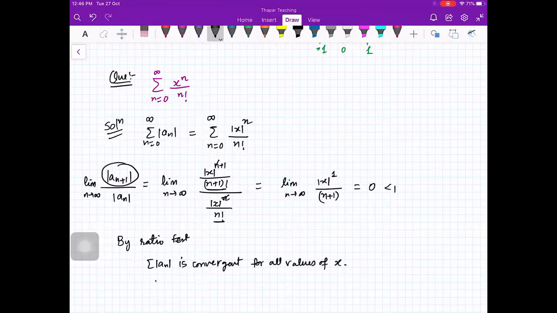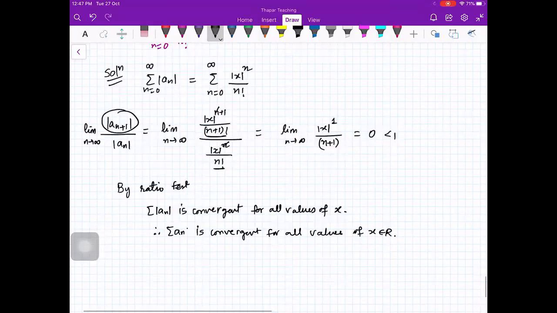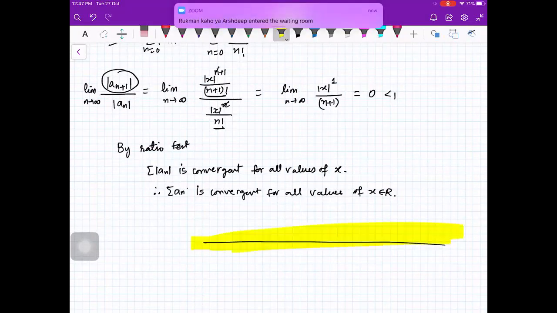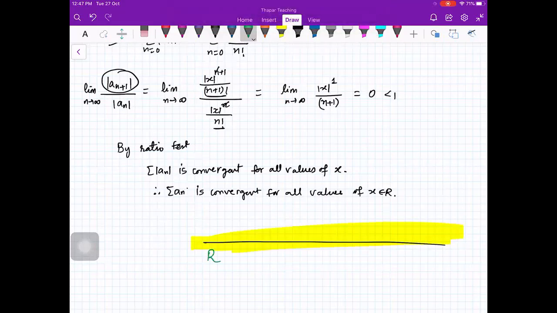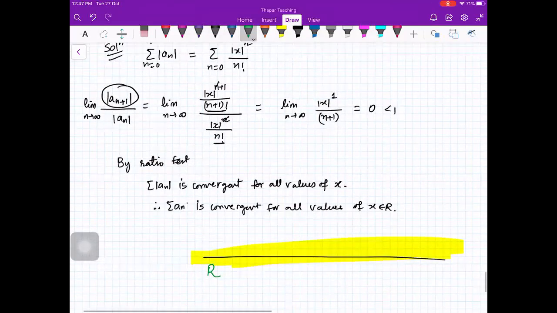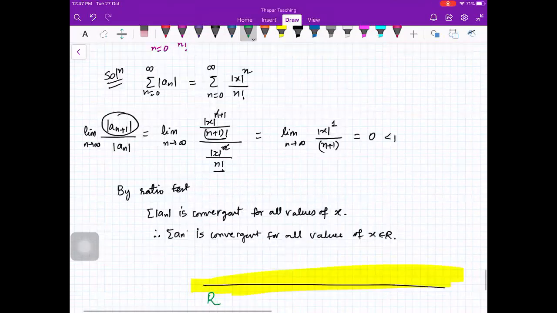Okay, so therefore the original series is convergent for all values of x. It means that your convergence region is the whole real line. Your series is convergent for the whole real line. This is your real number line. So the series is convergent everywhere.